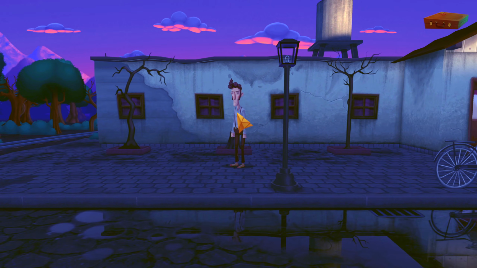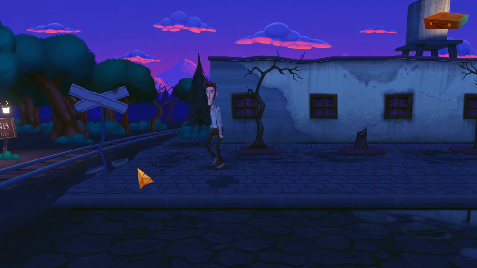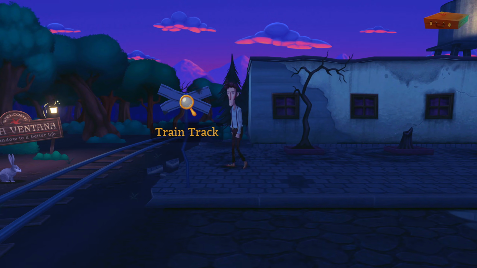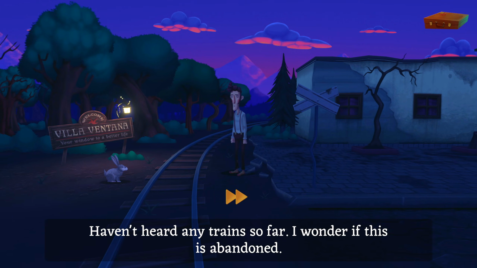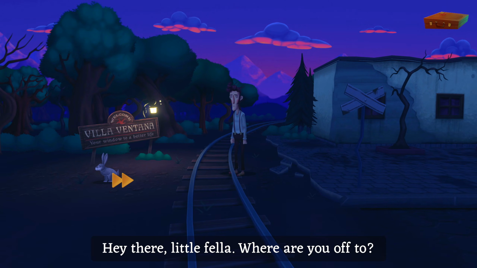Alright. Just got to make sure I scan my cursor over absolutely everything, just in case. It's a point-and-click adventure. You never know what could help. Haven't heard any trains so far. I wonder if this is abandoned. Could be. There's a rabbit here. Oh, hey there, little fella. Where are you off to?